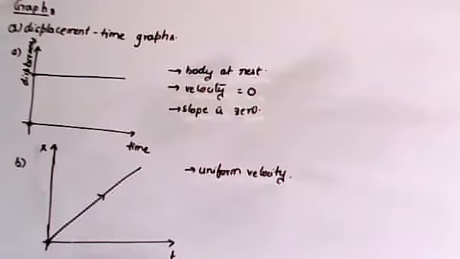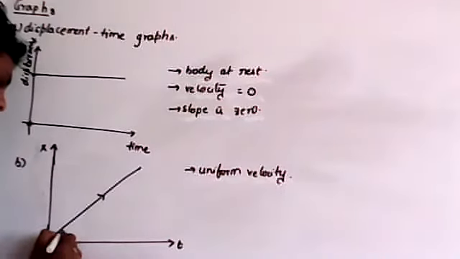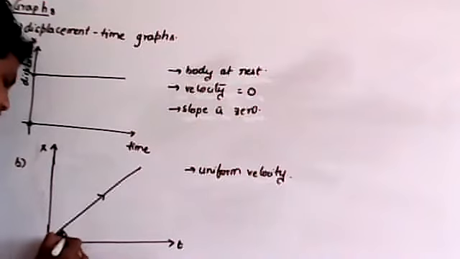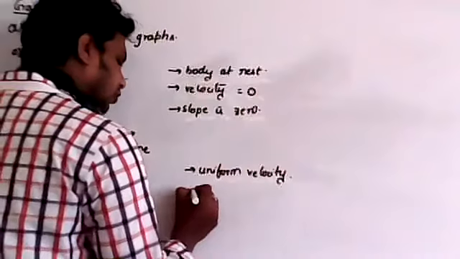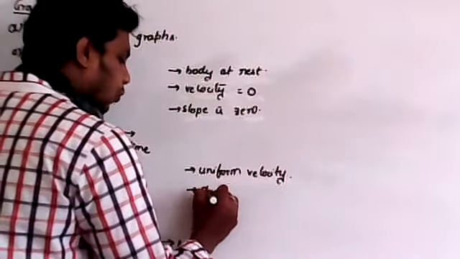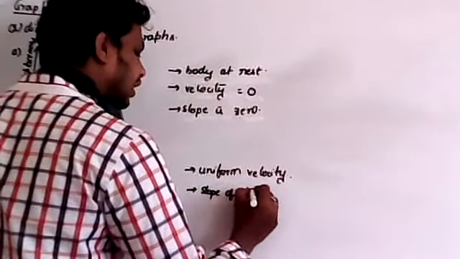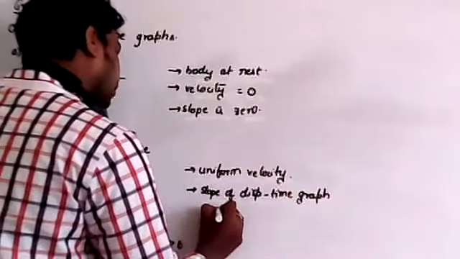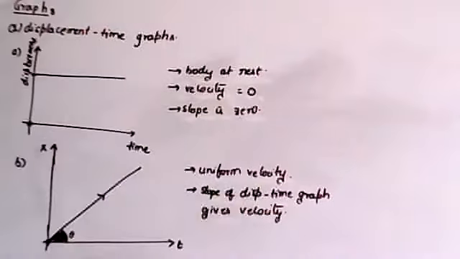Now remember, the slope of the displacement time graph gives velocity. I will write one point now, just listen. The slope of the displacement time graph gives velocity. Remember this point, this is very important.